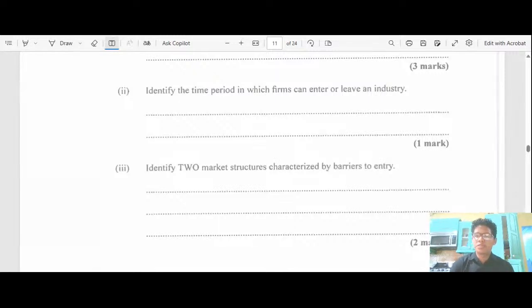So let's look at some information here. Profitability, barriers to exit. So we'll put that down.